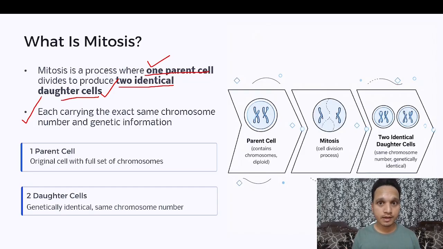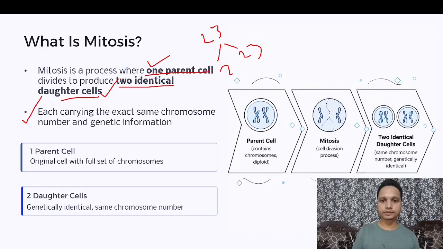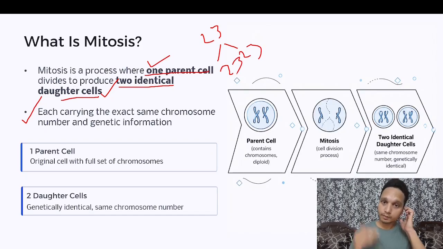Keep in mind, there is no change in the genetic material or even in the number of chromosomes in mitosis. It simply means if there are 23 chromosomes in the parent cell, the resulting daughter cells will also have 23 chromosomes. So 23 in the parent cell and 23 chromosomes in the two daughter cells. How exactly it happens, we are going to discuss later on.